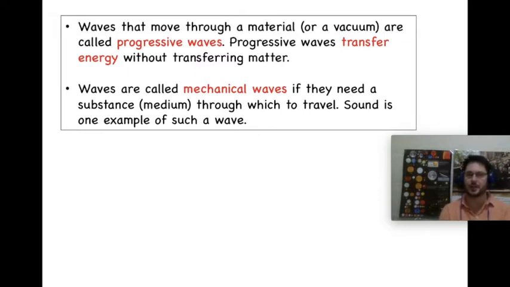Sound itself, we know, needs a medium, but light doesn't. So light's a very interesting type of wave. It's not a mechanical wave. It doesn't need a medium in which to travel through. Sound, on the other hand, does.